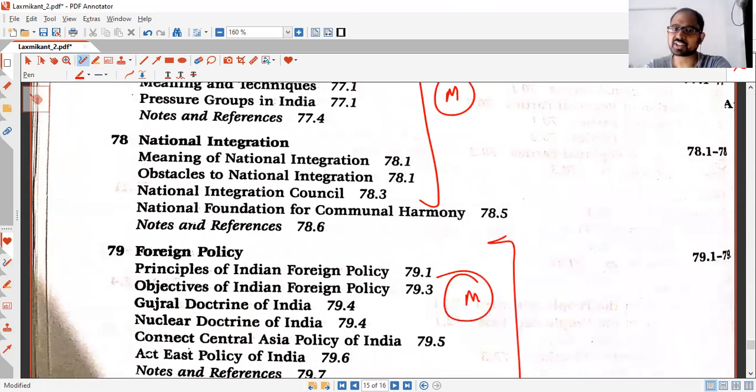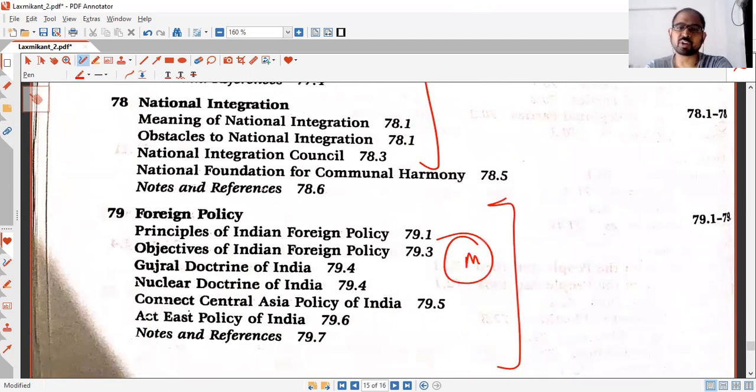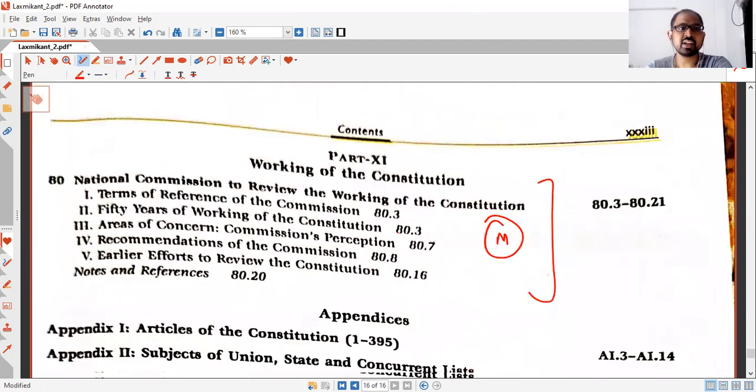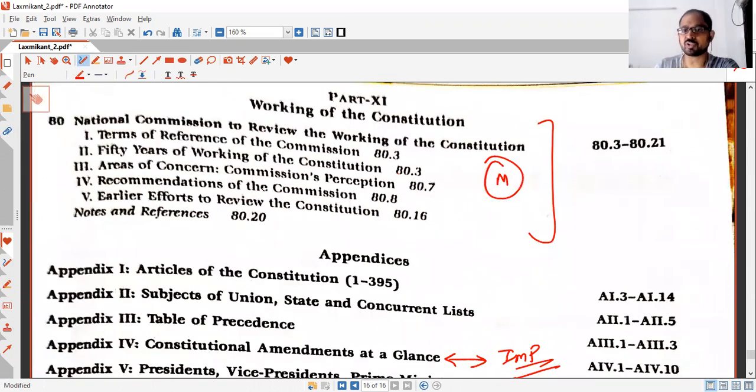Pressure groups, national integration, important for mains. Then the foreign policy of India, important for mains. And the last chapter, I guess, National Commission to review the working of the Constitution, again important. So if we look at all the chapters, it is around 32 hours of work.